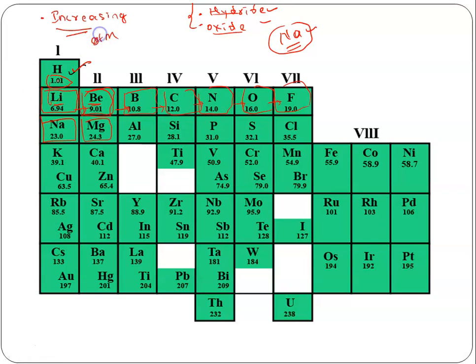See, 1.0, 6.9, the atomic mass kept on increasing. See till here, 23 after 24. Then he took aluminium, which was showing exact properties of boron. He placed it below the boron. Then he took silicon, which was showing properties exactly equal to carbon. He placed it here. So like that he did, keeping the increasing order of atomic mass, right?